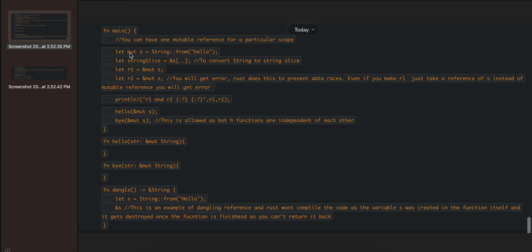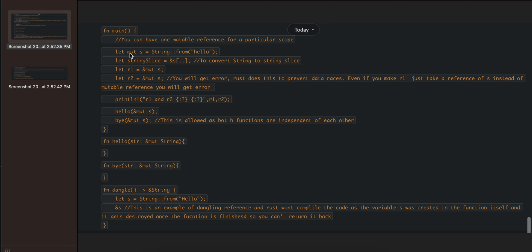Now for R1 and R2, I am assigning a mutable reference of the string. In R2 you will get an error. Rust does this to prevent data races. Even if you make R1 just a reference of S instead of a mutable reference, you will still get an error. So be careful about that.